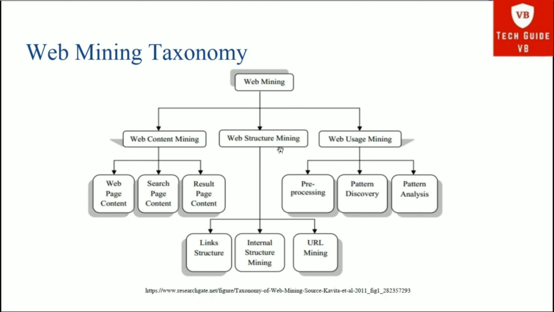In web structure mining, there are three subtypes: link structure, internal structure mining, and URL mining. And in web usage mining, there are three types: pre-processing, pattern discovery, and pattern analysis. So this is the whole web mining taxonomy.